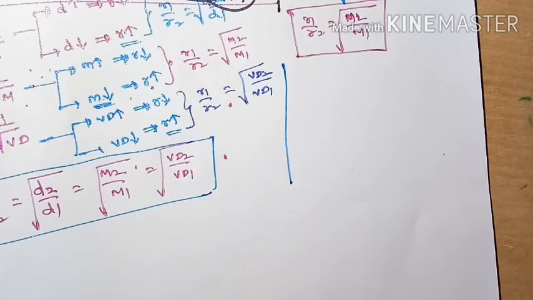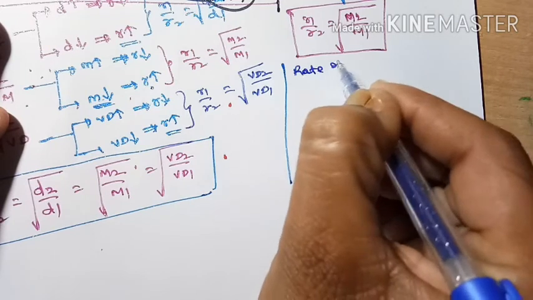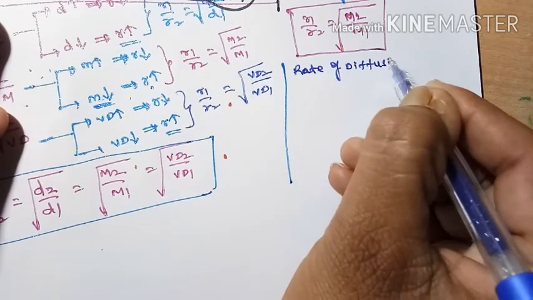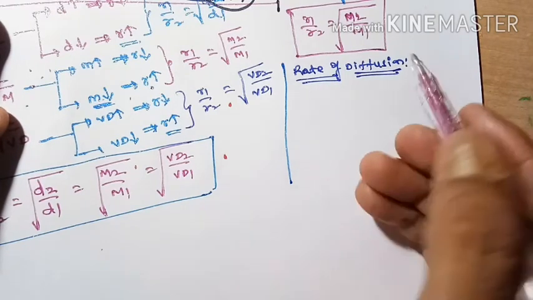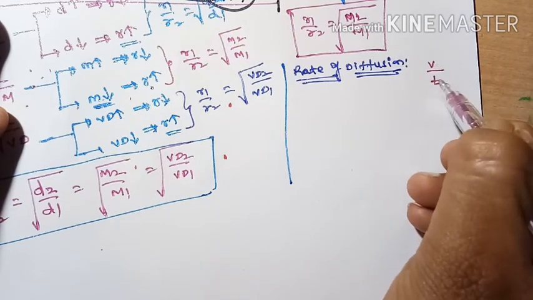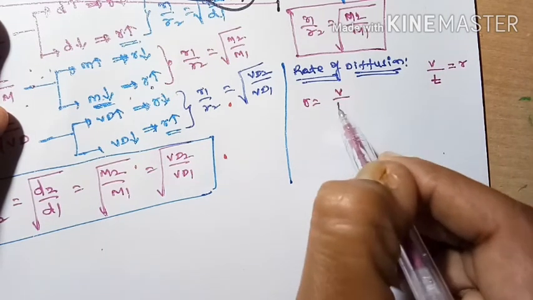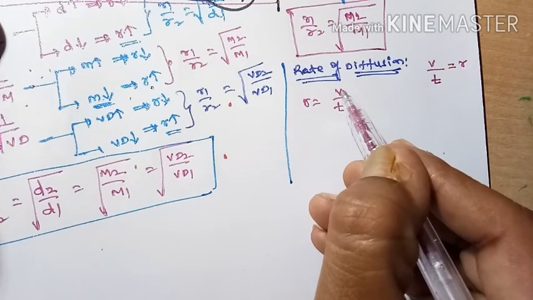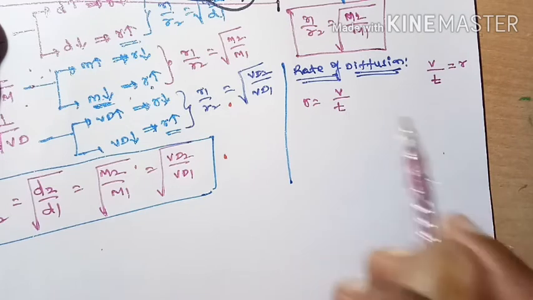Now let us discuss rate of diffusion. What is meant by rate of diffusion? Rate of diffusion is nothing but the volume of the diffused gas in unit time. Volume occupied by the gas in unit time, or volume diffused in unit time, is called rate of diffusion.